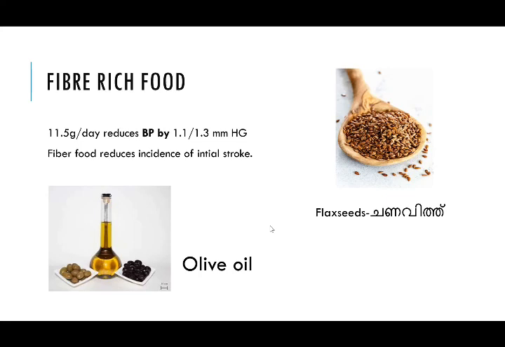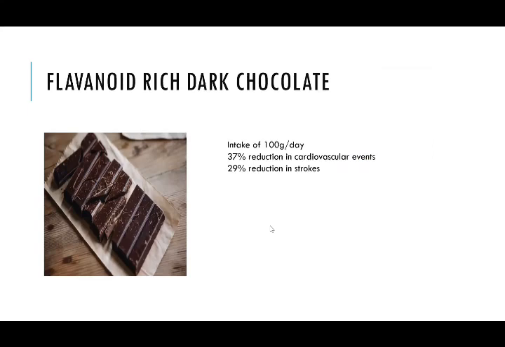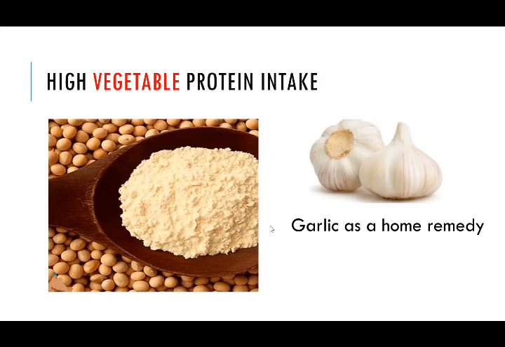Also, flax seeds, which are chana vidda, are a rich source of omega-3 fatty acids and also help in the reduction of BP. Flavonoid rich dark chocolate, taking approximately 100 gram per day, reduces the incidence of heart attack by 37% and also reduces the incidence of strokes by 29%. High vegetable protein intake like soy protein reduces the systolic blood pressure. But high animal protein intake like red meat actually increases the systolic blood pressure.